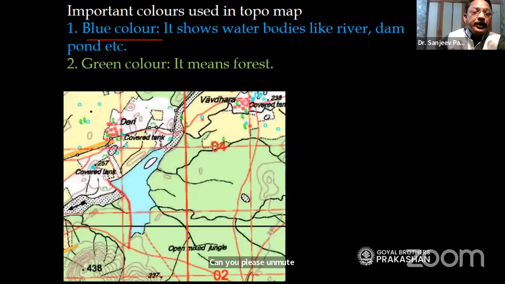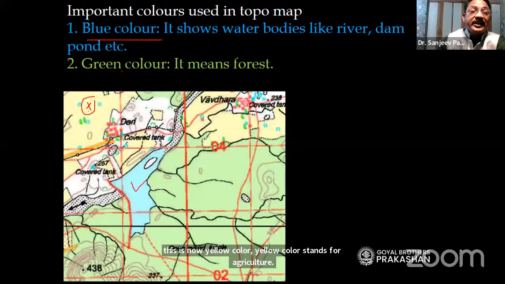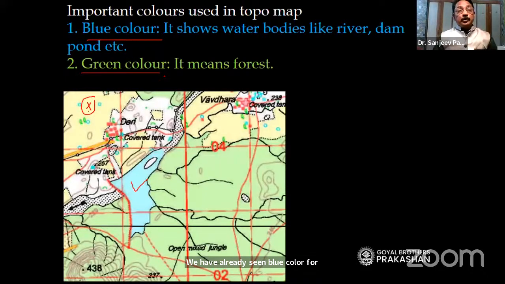See teachers, now this is yellow color. Yellow color stands for agriculture. We have already seen blue color for water, green color for forest. So these colors also give us an idea about the nature of the land. It gives us the idea about the rainfall.